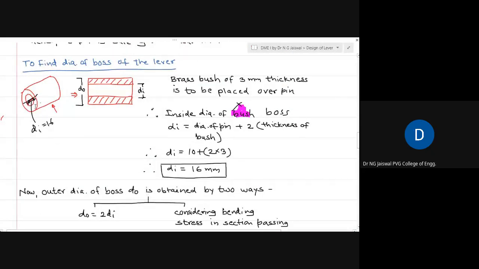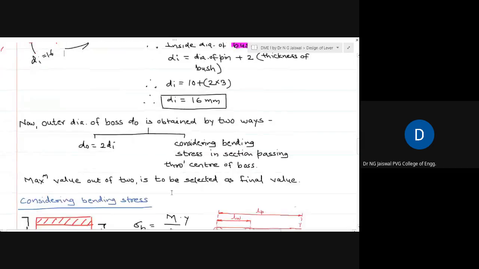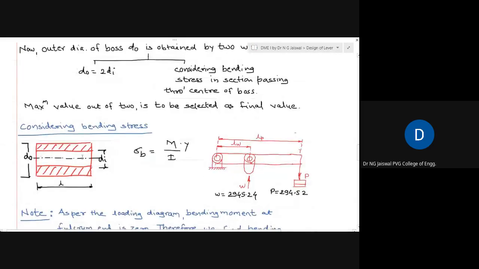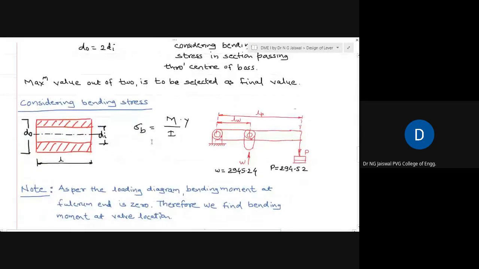This cross section is shown here in 2-dimensional form. Let this cross section be used in the bending moment equation, and we'll decide some unknown. So the second way of getting the diameter of the boss is considering the bending stress. The moment we say bending stress, the equation is sigma b is equal to M upon I by y.